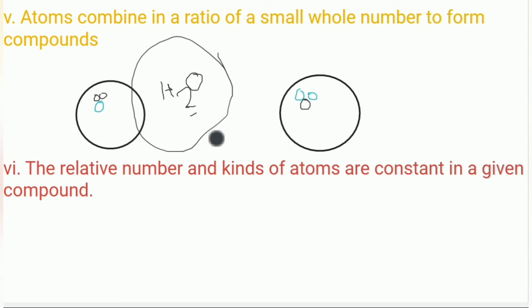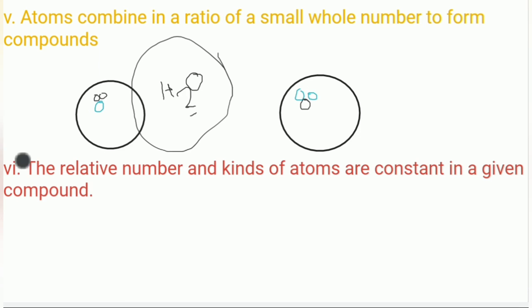So this is how we say that there are two hydrogen atoms and one oxygen atom in water. But it is not that in the total sea, meaning in all the water of the sea, we find only two hydrogen atoms and one oxygen atom. This is not true. In one particular unit, we find two hydrogen atoms and one oxygen atom.